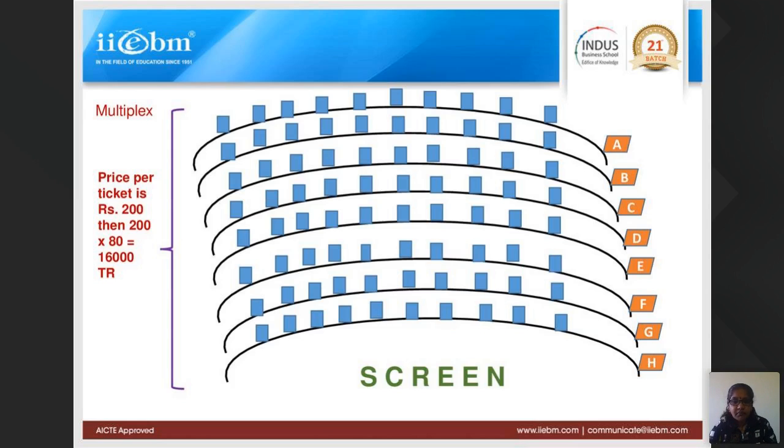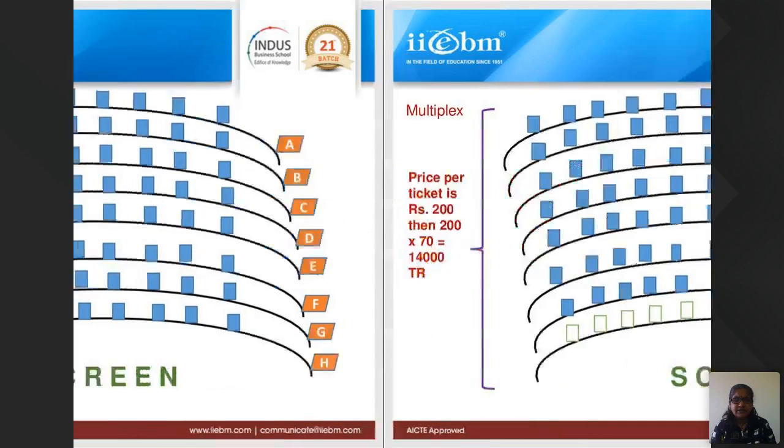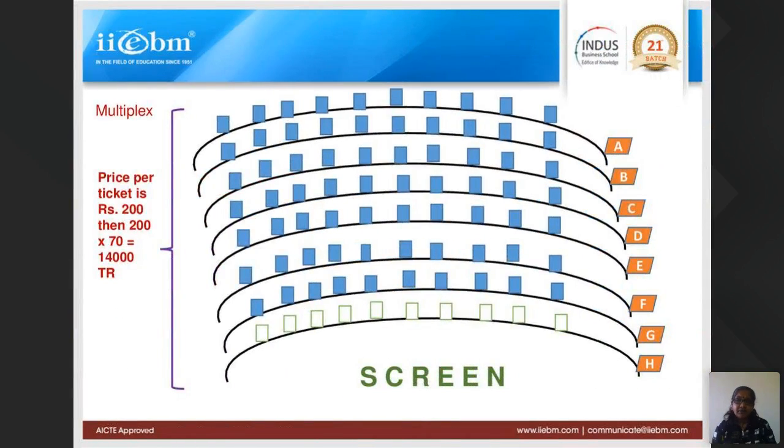Okay. Now, this will happen when all the seats get sold out. As I said, it does not always happen. So what does the multiplex person do? He has this fear, this risk that sometimes some of the rows may not get filled. Let us take another example: he has sold tickets, but people feel they don't want to watch by paying 200 rupees sitting very near the screen. So the last row, row H, is vacant. Ten seats are vacant and did not get sold out.